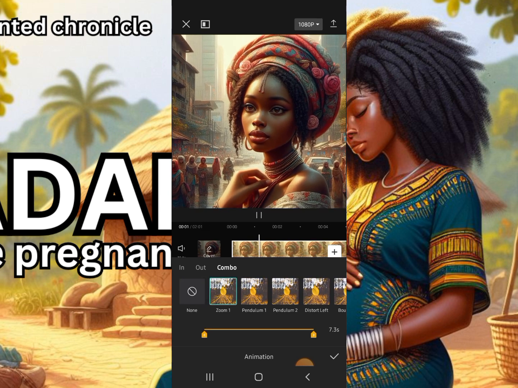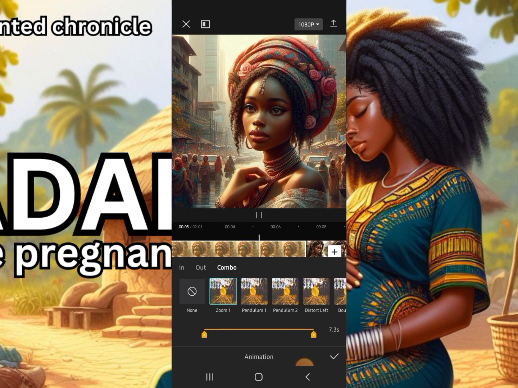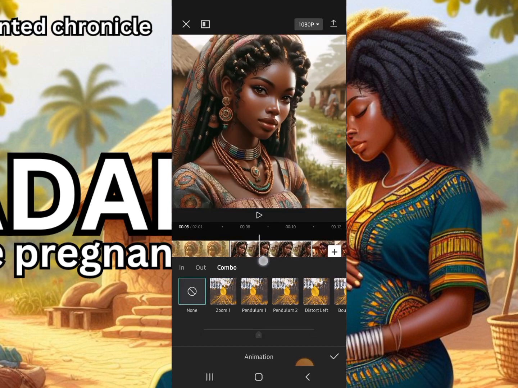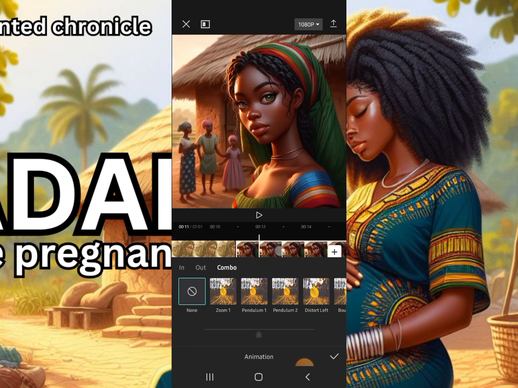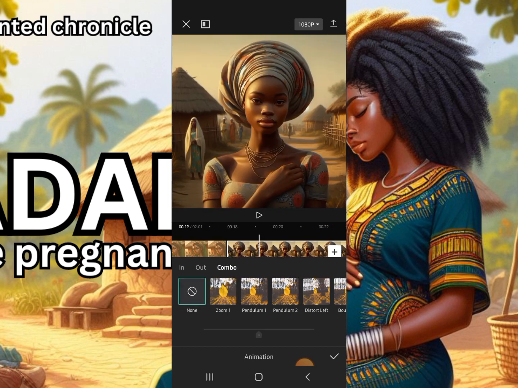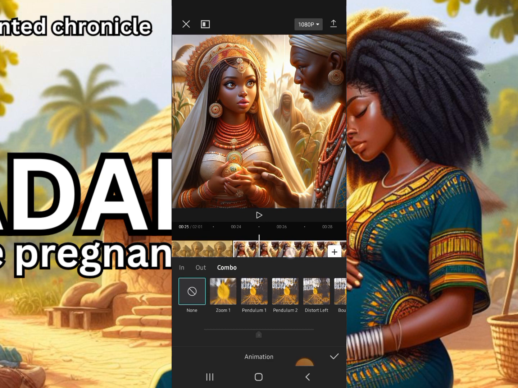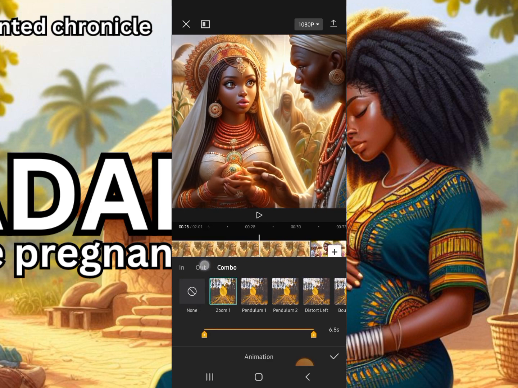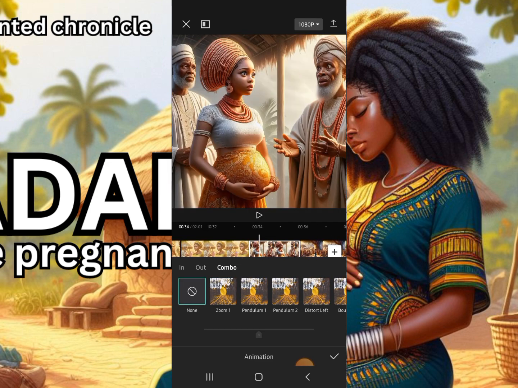Once upon a time, in the bustling city of Lagos, there lived a young maiden named Adana. And she was known for the second image, and I tap on wide for again, and I move to the third one, and I tap lived with one. But if you want different animation for each of the images, you may go ahead and use any of the other animations. I want to use the same animation for all of them, so I'll be using zoom one around. I'll tap on them when Chief Olu, and I'll tap on zoom one. After that, I'll tap on this check mark.